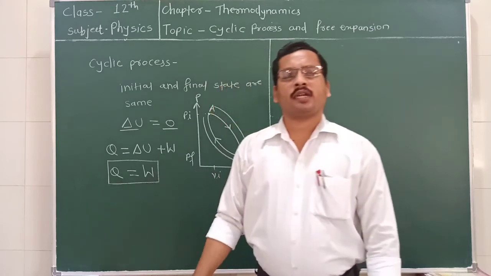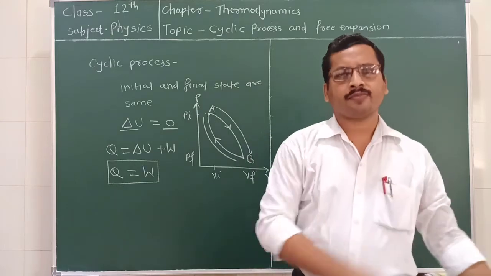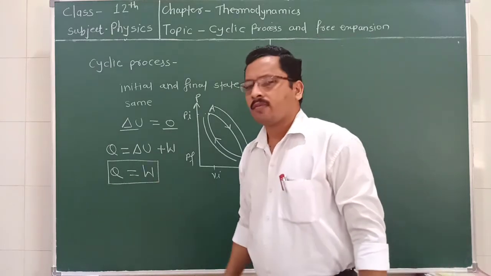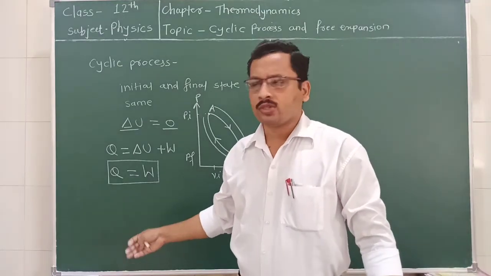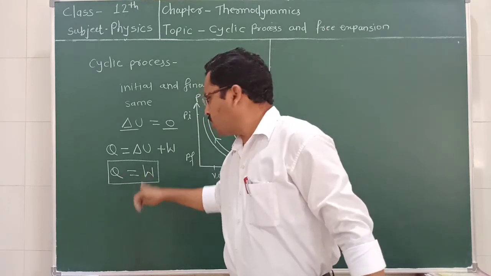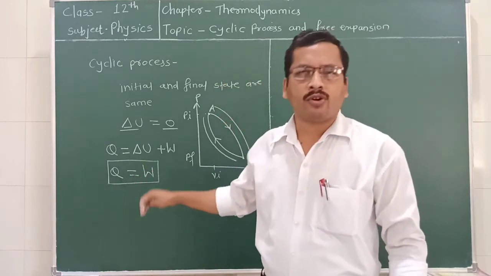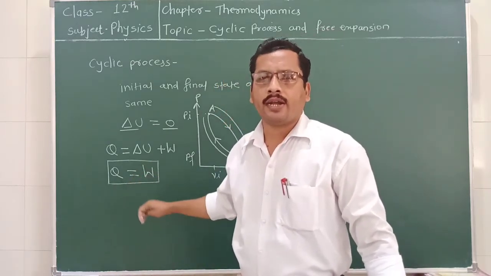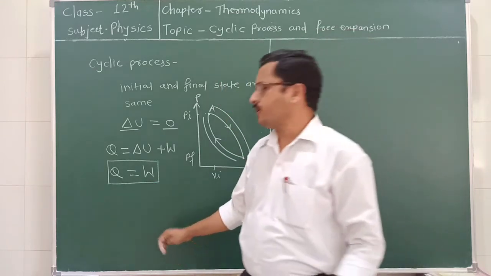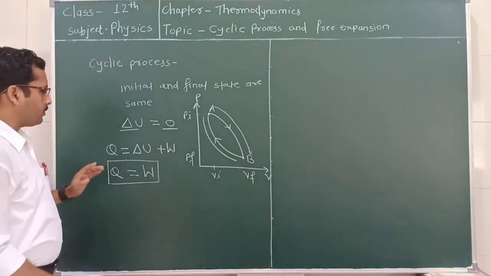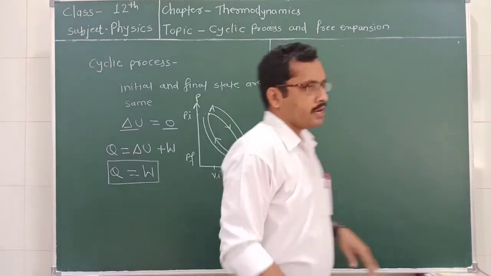But this type of condition cannot be satisfied, because when heat is supplied to an engine, some amount of heat goes to waste during the process. So Q is equal to W theoretically, but it is not possible in practice. It is only possible for an ideal engine, but such an engine cannot be prepared artificially. So Q is equal to W is the theoretical statement about the cyclic process.